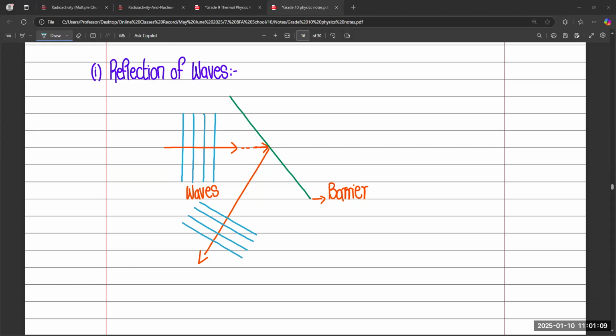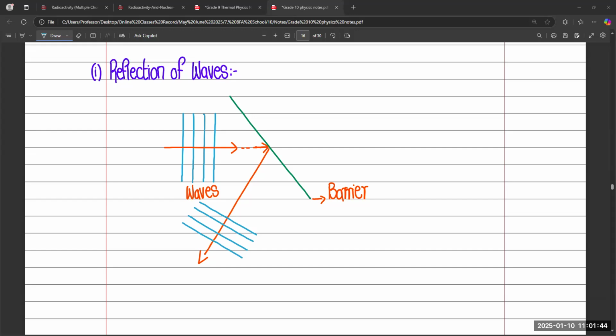Oh, okay, sir. Understand now. Just like when we throw a ball towards the wall, the ball gets reflected from the wall. In the same way, when water waves are traveling, we need to observe whether it is possible to reflect the waves or not. So yes, it is possible to reflect the wave from any barrier or from any surface. So we got reflection of it.